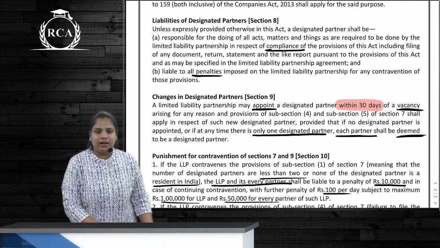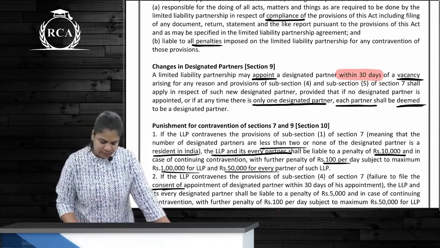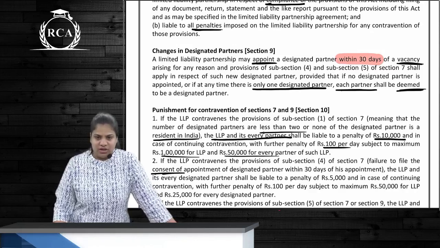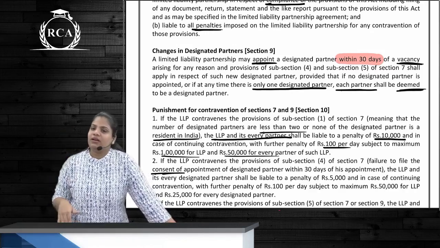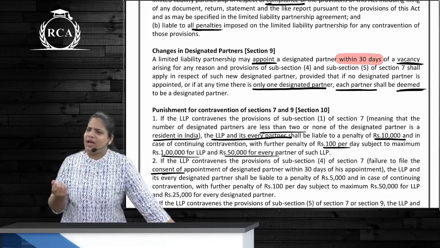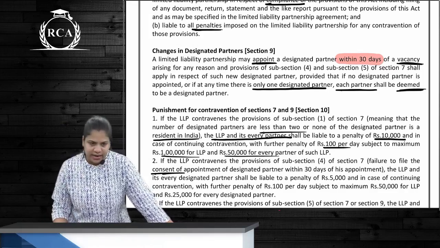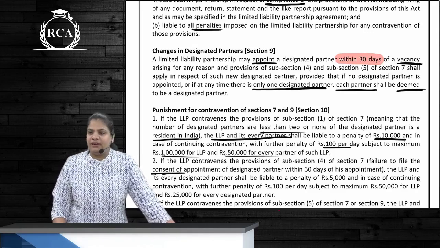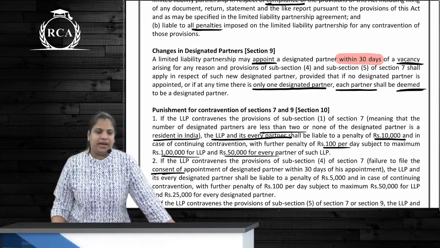Okay, so designated partner is responsible for all of the compliances, and whatever penalty there is will be imposed on him as well. Changes in designated partner are possible? Yes, and if there is a change, this is with respect to the number of designated partners. If they are getting reduced below 2, then what should we do? Appoint more designated partners, because we are required to have at least 2 DPs, correct? Within how many days do we have to appoint? Within 30 days, correct? And if within 30 days no designated partner is appointed, then every partner will be treated as if he is a designated partner.